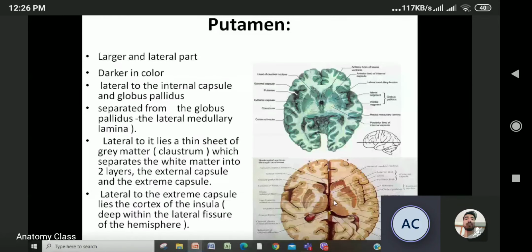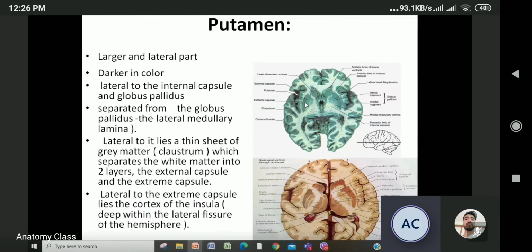We separate this white matter into two layers, that is the external capsule and the extreme capsule. So look at this picture. This claustrum is here. It divides this white matter into the external capsule and the extreme capsule. So the claustrum lies between the extreme capsule and the external capsule.